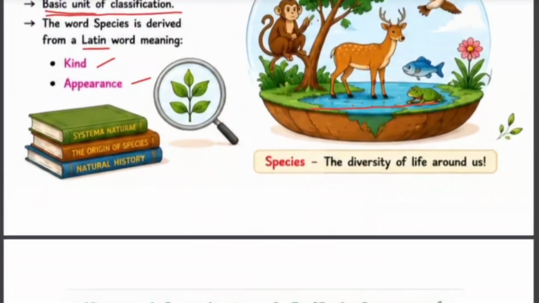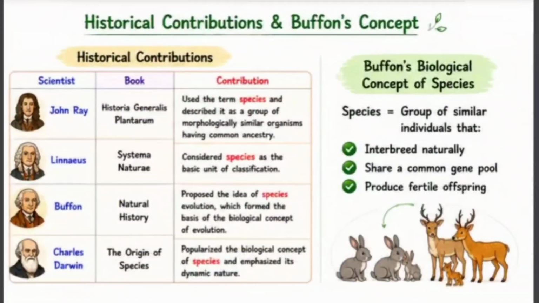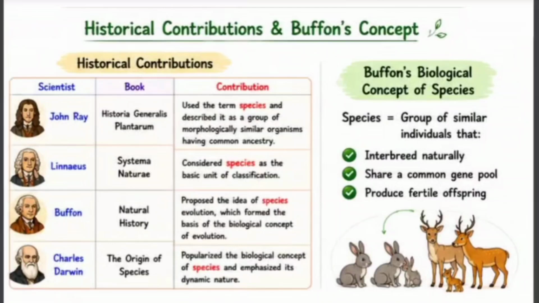Now, let us discuss the historical contributions of scientists. Over the years, several scientists helped to develop our understanding of species. First, let us discuss John Ray's contribution. John Ray was one of the first scientists to use the term species scientifically. He described species as a group of morphologically similar organisms that share a common ancestry. This was an important step towards modern classification.